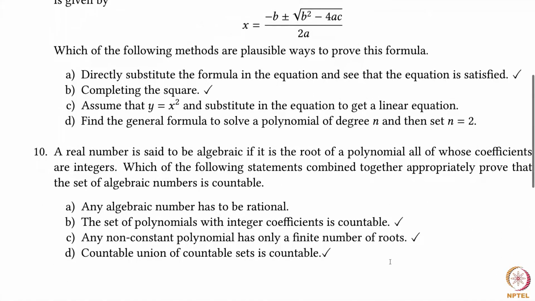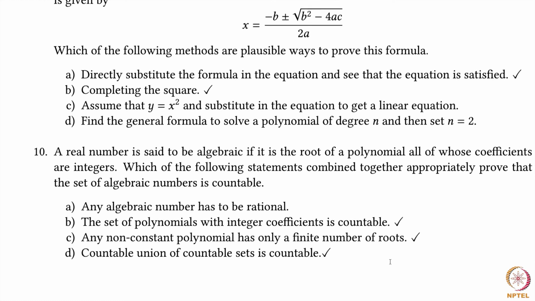Let's look at problem 10. A real number is said to be algebraic if it is the root of a polynomial, all of whose coefficients are integers. Which of the following statements combined together appropriately prove that the set of algebraic numbers is countable? Well, option A is obviously wrong. Any algebraic number has to be rational is not true. Just look at x squared minus 2 equal to 0. This is certainly a polynomial, all of whose coefficients are integers, and the solution is not a rational number. So root 2 is an algebraic number that is not rational.